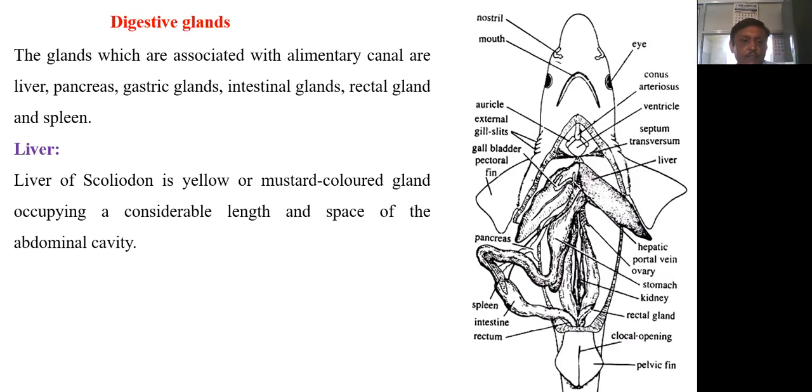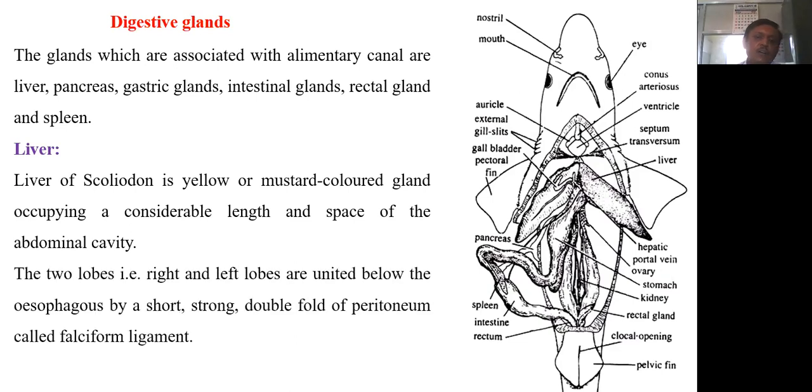It is large in size. The two lobes of the liver, right lobe and left lobe, are united below the esophagus by a short, strong double fold of peritoneum called the falciform ligament.